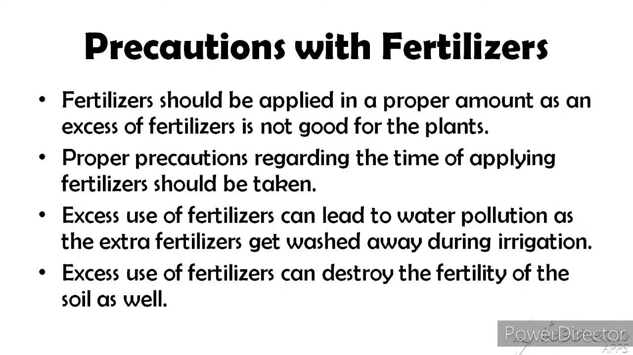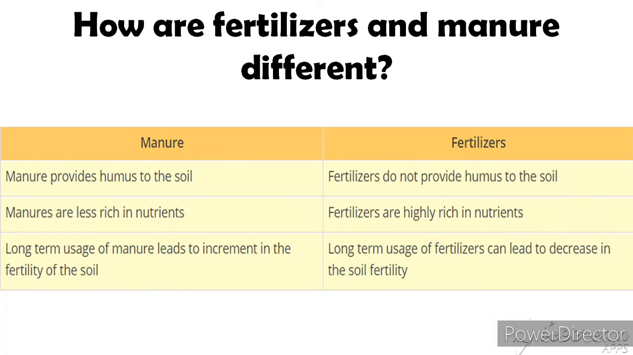Some precautions with fertilizers. Fertilizers should be applied in a proper amount, as an excess of fertilizers is not good for the plants as well as soil. Proper precautions regarding the time of applying fertilizers should be taken. Excess use of fertilizers can lead to water pollution as the extra fertilizers get washed away during irrigation. Excess use of fertilizers can destroy the fertility of the soil as well. Here are some differences between manure and fertilizers.